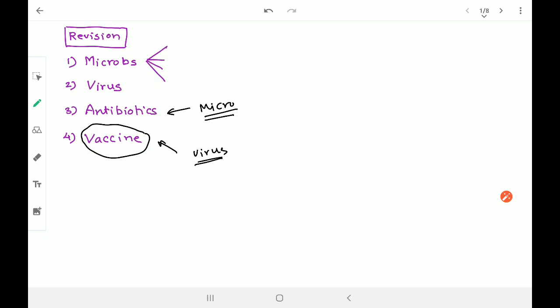So what vaccine is, imagine if I want to prepare a coronavirus vaccine. The dead coronavirus or a weak coronavirus, a typical quantity, is entered through injection in our body. That is called a vaccine. There are multiple different ways of transferring vaccine in the body: oral or injections. These are the doses that you got in your childhood days.